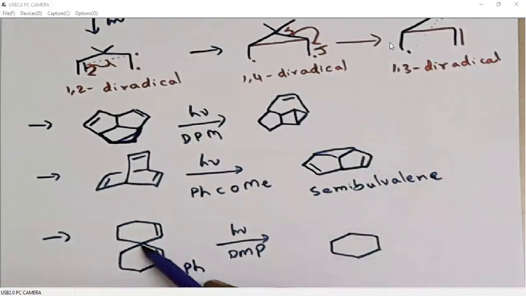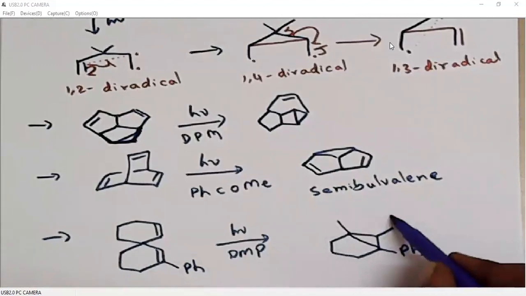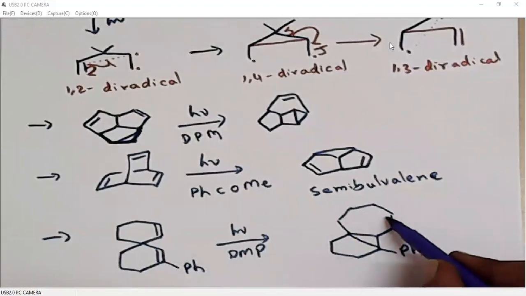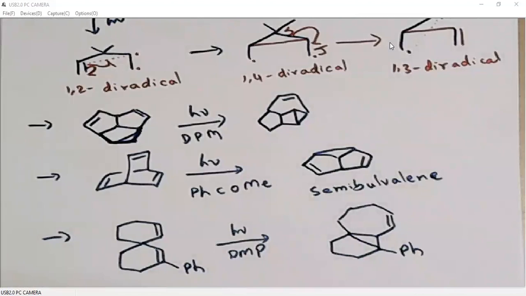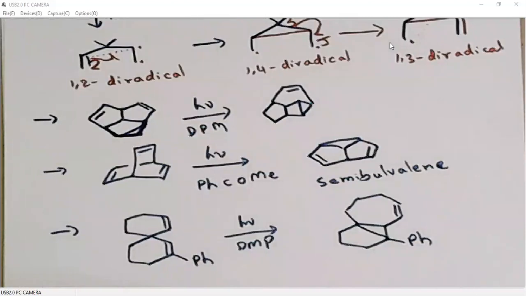Now we will generate a 3-membered ring here, and here we have a 7-membered ring. 1, 2, 3, 4, 5, 6, 7. So this is the double bond which is generated. What we need to do is generate a bond, then break this bond. So that leads to ring expansion. Then this radical and this radical will be involved in 3-membered ring generation.